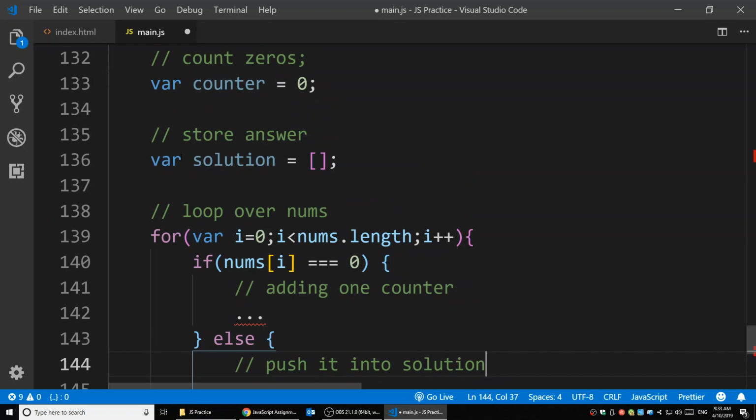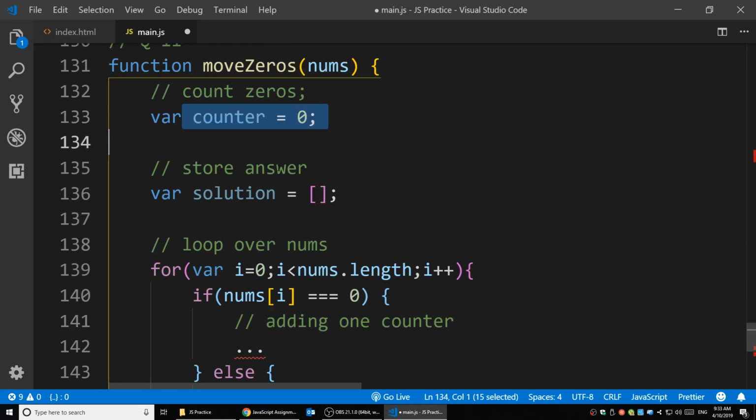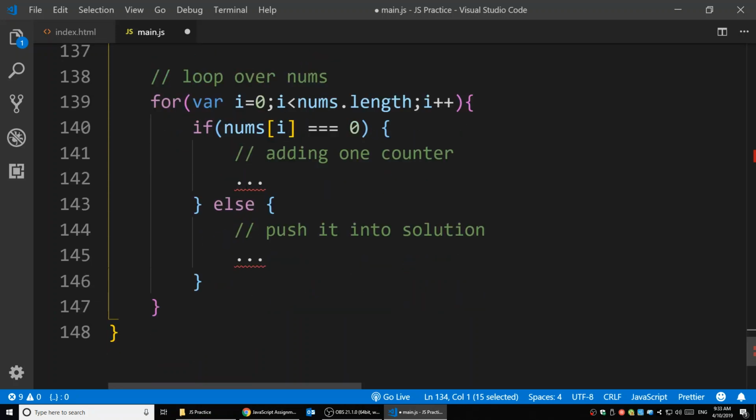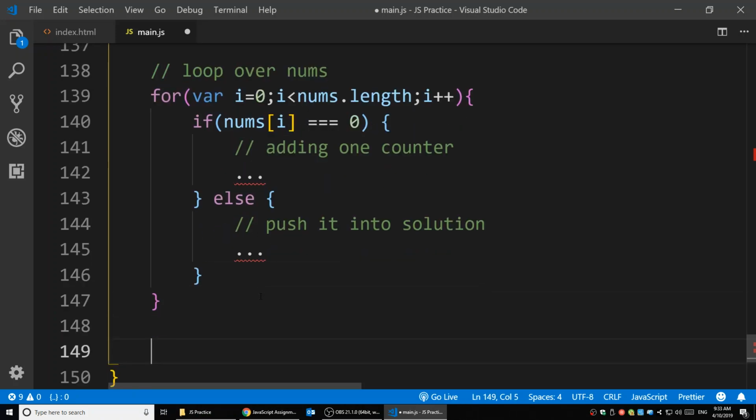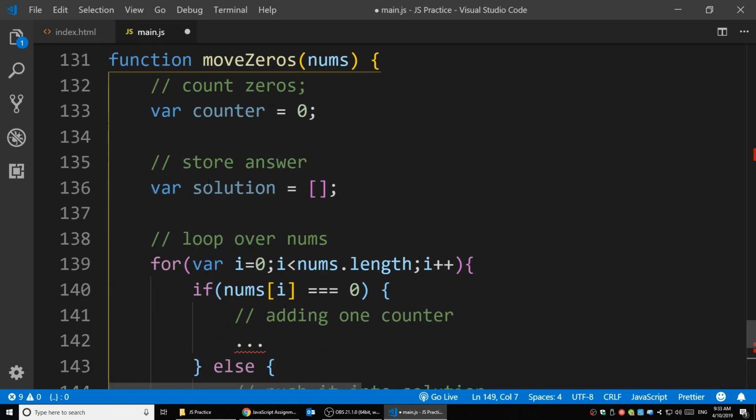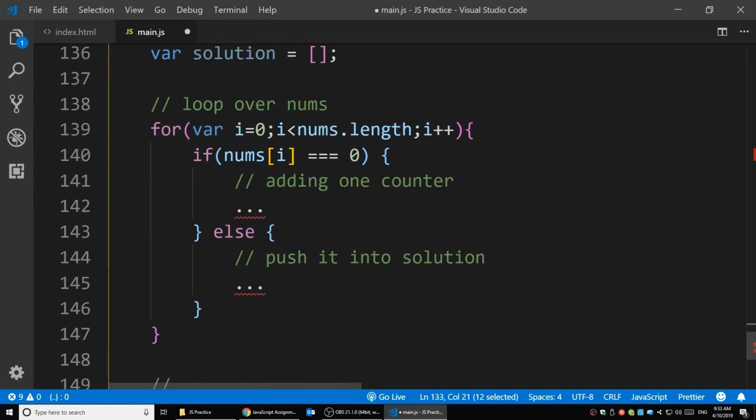And then we have an array of solutions without zeros, because every time it's 0, we add to the counter, and when it's not 0, we just push that to the solution. And then I know how many zeros I have. According to how many zeros we have, we add those zeros to the end of the solution.